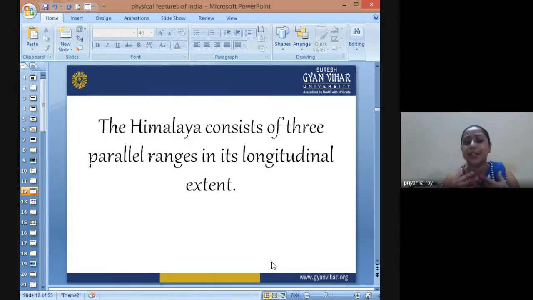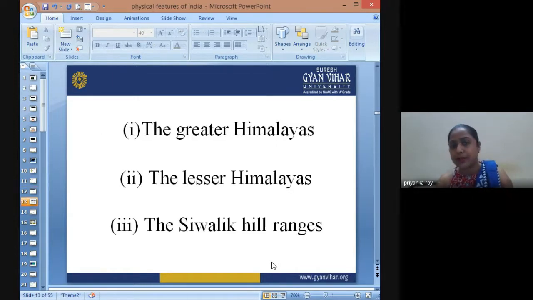We are talking about the longitudinal extent, that means in context of height, it runs in three parallel ranges. The first is the Greater Himalayas, then we have the Lesser Himalayas, and the Shivalik hill ranges.